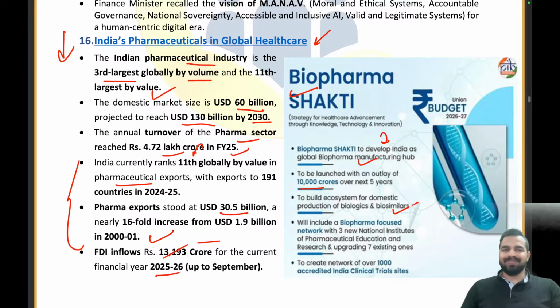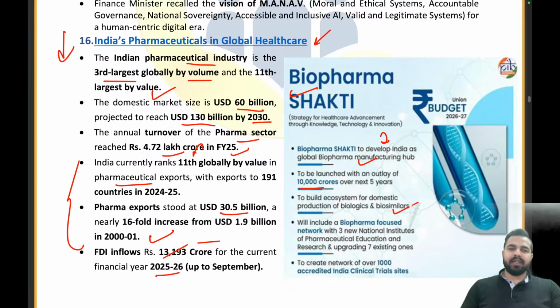So India's pharmaceuticals in global healthcare, what is India's rank? In terms of volume, that is third largest. In value, that is 11th. When it comes to the market size of the Indian pharmaceutical sector, 130 billion is projected by 2030. Right now it is USD 60 billion. Now comes the annual turnover of the pharma sector. It has reached rupees 4.72 lakh crores in fiscal year 25.